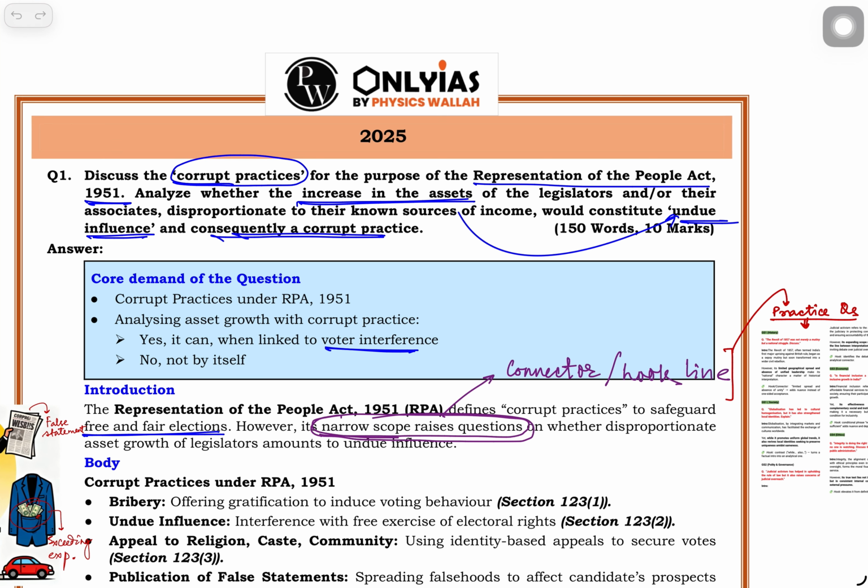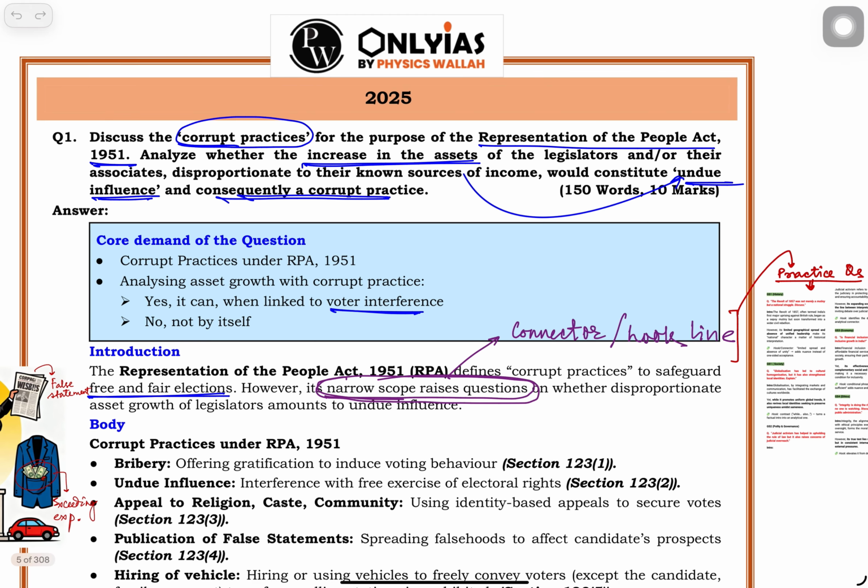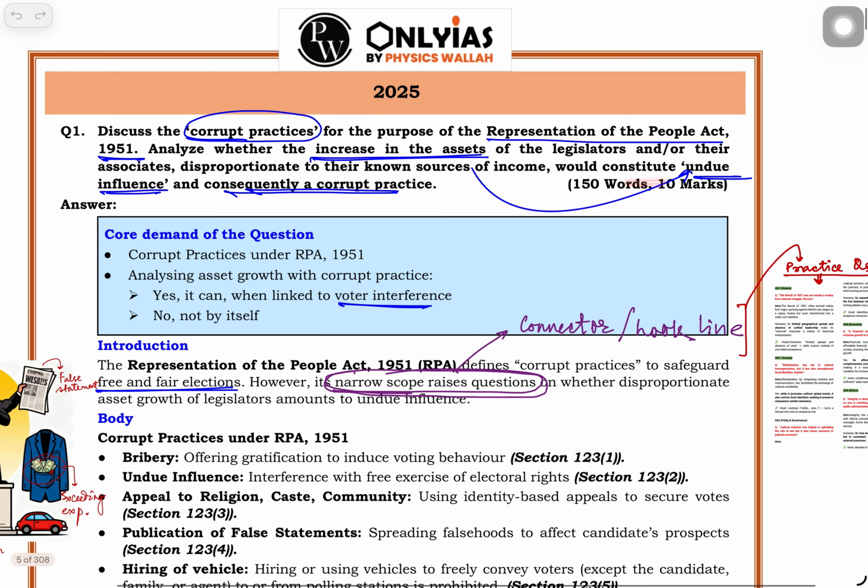Then the second part of the question talks about, suppose the legislator, for example an MLA or MP, has an income of 100 rupees, and it is found that there is an increase in the assets, like suppose 500 rupees worth of assets. So it is asking whether this disproportionate increase would constitute a corrupt practice under RPA or not.